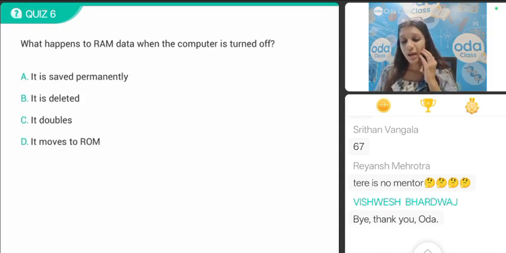What happens to the RAM data when the computer is turned off? Children, last 10 seconds you are having. Last 10 seconds, quickly finish the quiz.